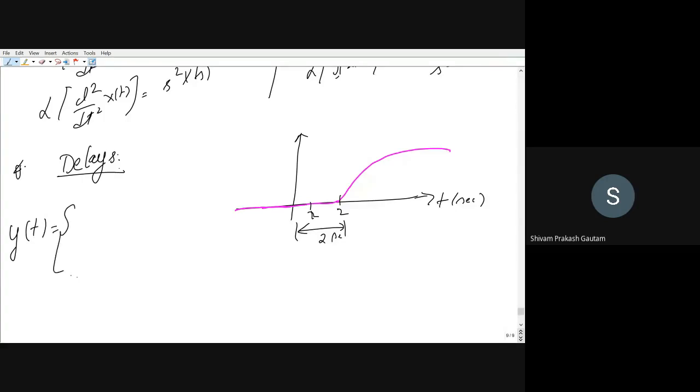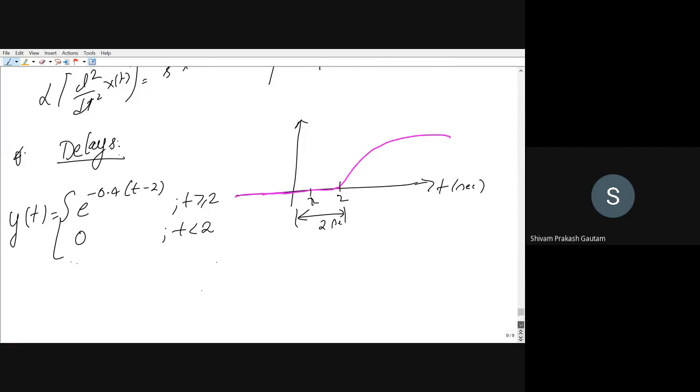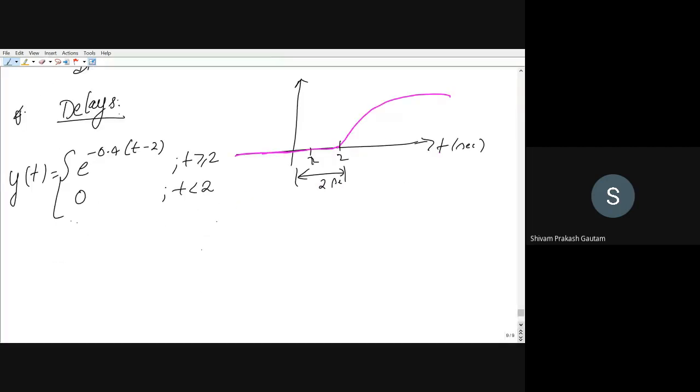Let us say that we want to calculate the Laplace transform of this function, that is y of t is equal to e to the power minus 0.4 (t minus 2), and this function is valid for t greater than or equal to 2, and y of t is equal to 0 for t less than 2. So you can see here this function is only valid when t is greater than 2, and for t less than 2 it is 0. So any value before 2 will be 0. So this is having a delay of 2 seconds, that is 0 to 2.